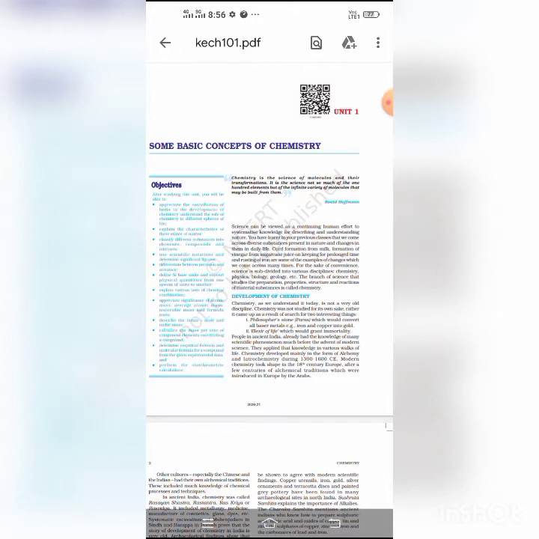Metals are those substances which have some special properties. Metals are generally solid, have metallic lustre, have silvery grey or golden yellow color, are malleable, are ductile, are good conductors of heat and electricity, and are generally hard. There are some exceptions also: sodium and potassium are very soft metals. Metals generally have high tensile strength, high melting and boiling points, and metals are sonorous. So these are the important features of metals.